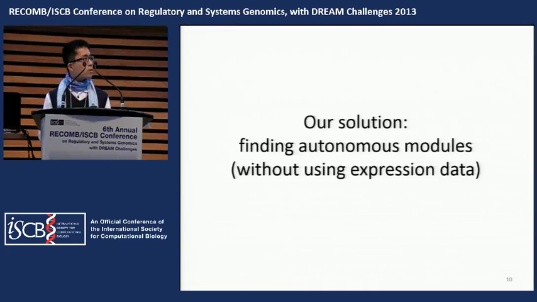And here comes our solution: finding autonomous modules, again without using the expression data. The modules contain several microRNAs and messenger RNAs, such that the modules are largely separate from the remaining network, and therefore anti-correlations and buffering effects can be easily observed.